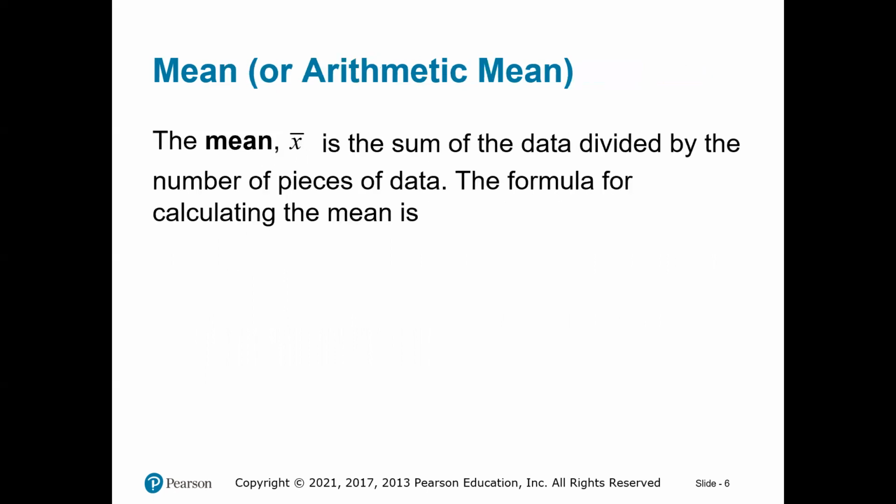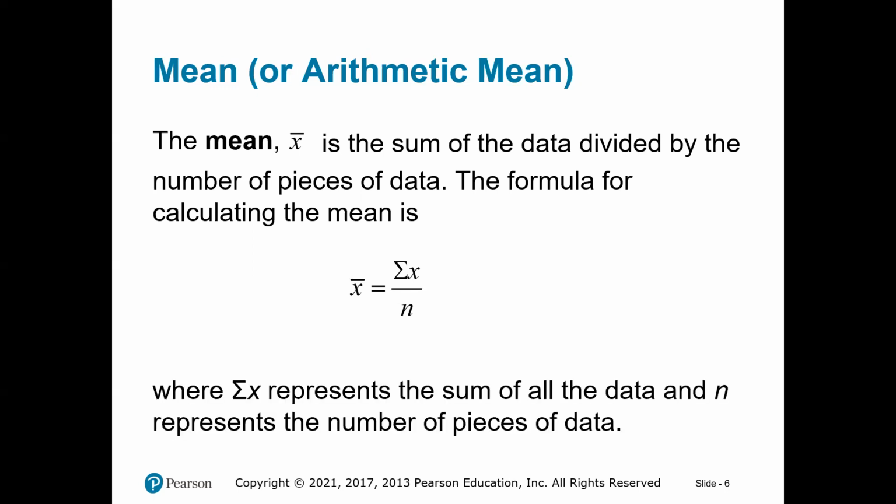The mean, sometimes denoted by X bar, is just like, suppose I have scores of a test. If I gave a test to one of my classes, let's say 28 students, how can I compute the mean score? The mean score is the sum of all the 28 scores divided by 28. So in general, X bar is the sum of the X's, the sum of the data, divided by N, and N is the size of the sample, or the size of the population, or how many numbers we have. As you can see, when we talk about the mean, we need to have numbers because you cannot add something else besides numbers.